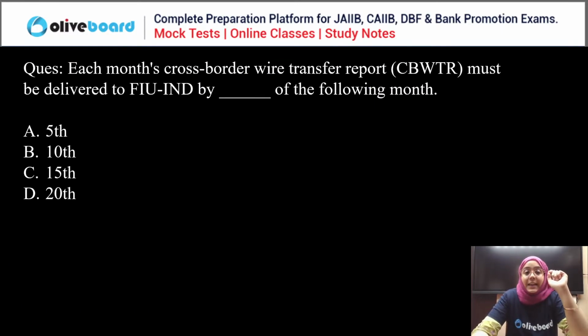Now next, each month, cross-border wire transfer report CBWTR must be delivered to Financial Intelligence Unit India by dash of the following month. 5th, 10th, 15th or 20th. Very easy. Everyone, please answer this question. Very simple, very easy question. You can all answer.